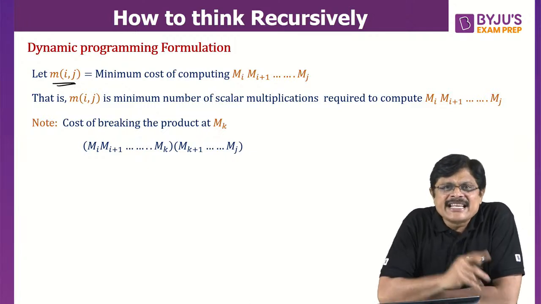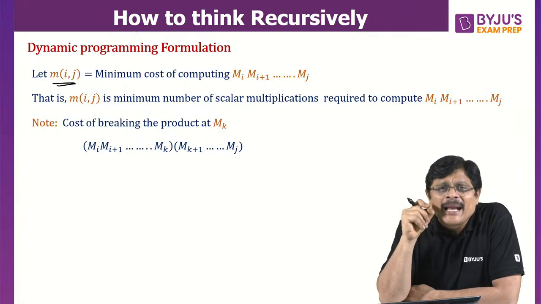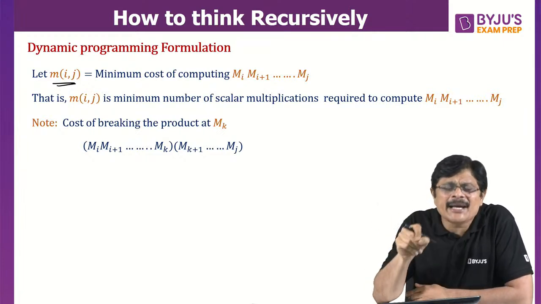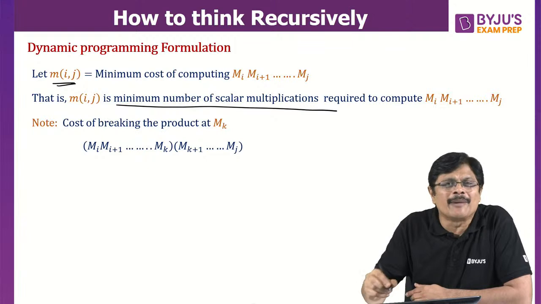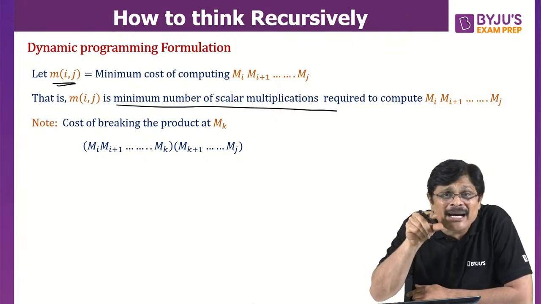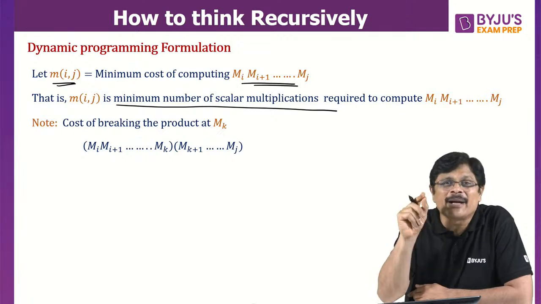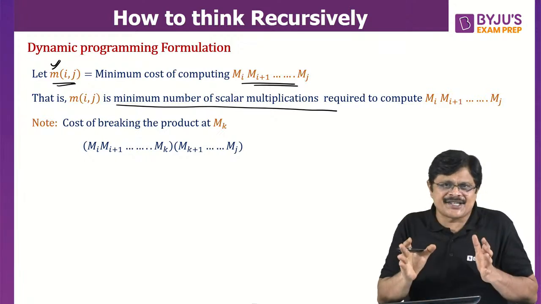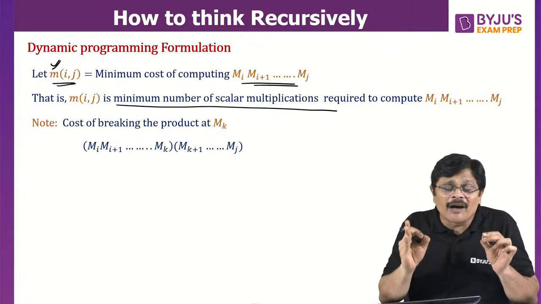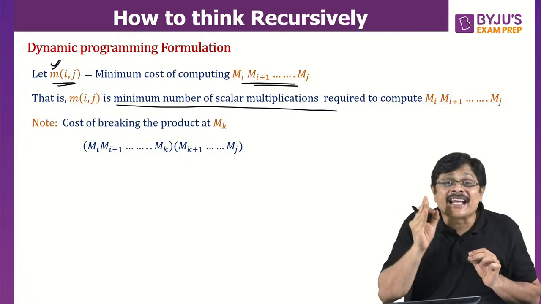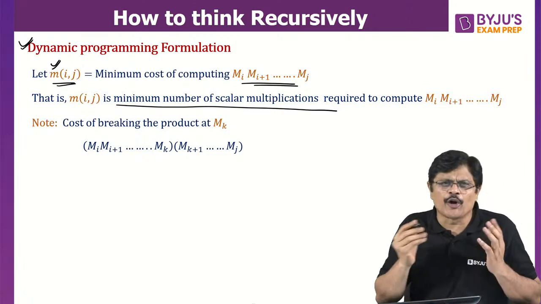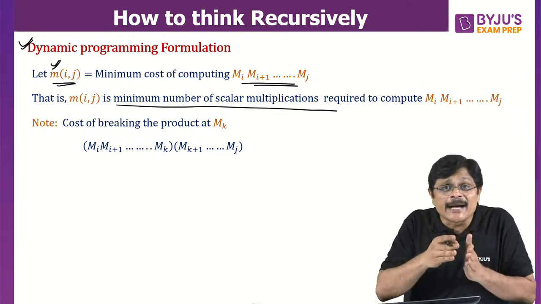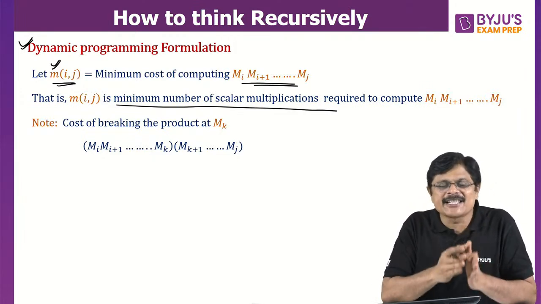See, m1n means what, sir? The minimum number of scalar multiplications required to multiply the matrices from m1 to mn. So what is mij? The minimum number of scalar multiplications required to multiply the matrices from the mi-th matrix to the mj-th matrix. How many multiplications are required? This mij is going to give you that. And we are going to write a recurrence relation for this. If you understand, you will never forget the formula for matrix chain multiplication. That is the recursive formula. This recursive formula is what we call the dynamic programming formulation, my dear friend. Nothing more than that. We just need to express this in terms of subproblems.